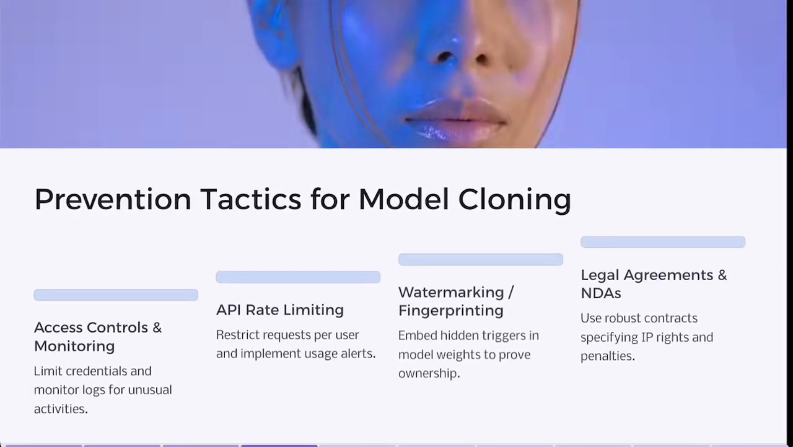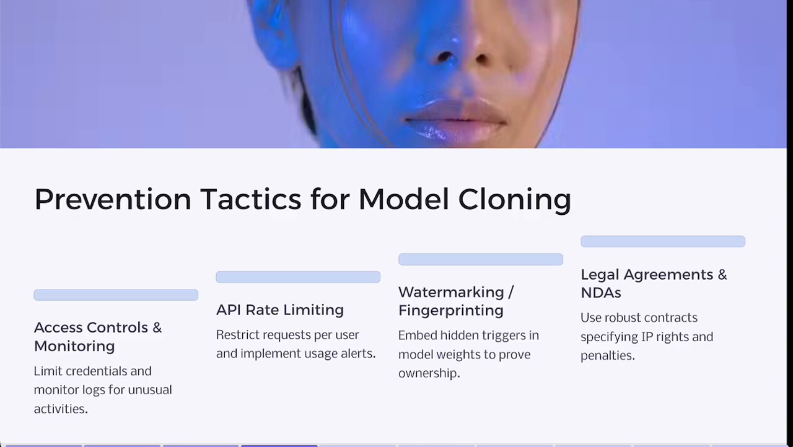So here is how you could prevent or minimize this scenario. Step 1. Access controls and monitoring. Ensure only essential personnel have credentials to download model files or view code. Monitor logs for unusual activities or excessive queries. Number 2 is API rate limiting. If your model is accessible via an API, limit the number of requests per user or IP address. Implement usage alerts to detect large-scale scraping attempts.